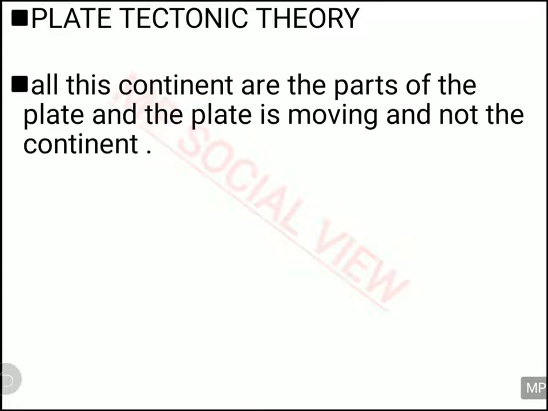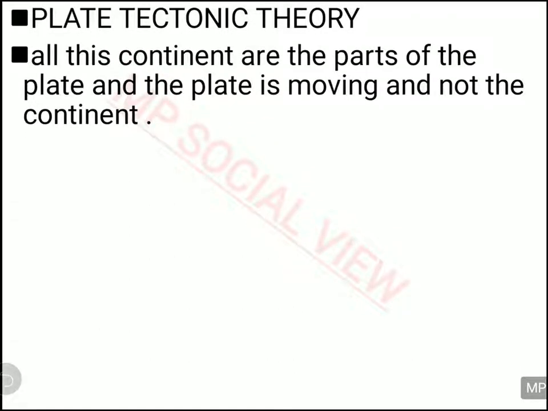So after this explanation that the Earth is divided into 7 major and some minor plates, he said that it is not the continent which is drifting. Wegener said that continents are moving away from each other, but he said it is not the continent. It is the plate which is moving, and the continents are actually parts of the plate, and because the plate is moving, the continent present on this plate is also moving along with it.